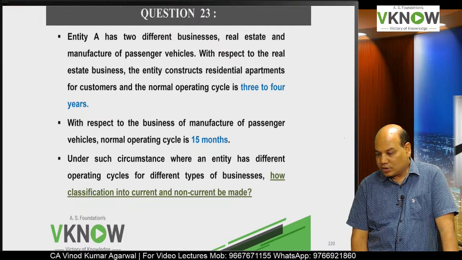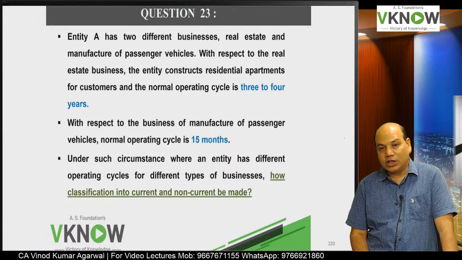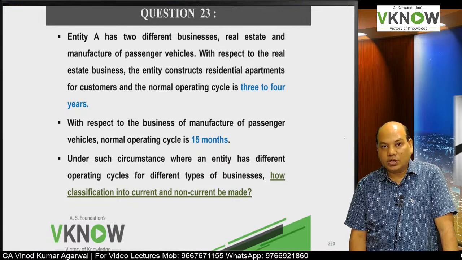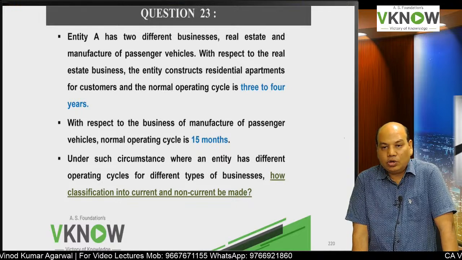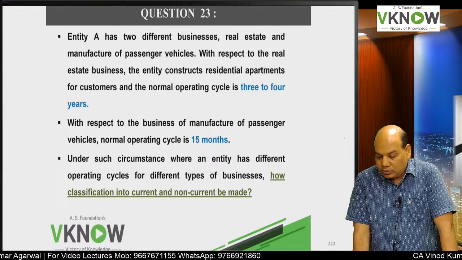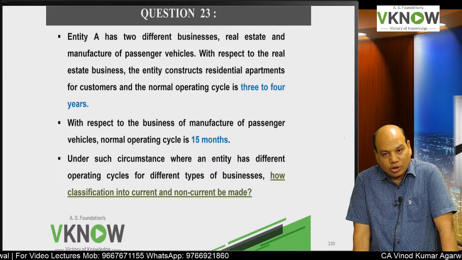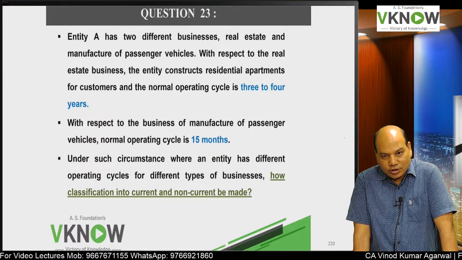Under such circumstances where an entity has different operating cycles for different types of businesses, how should classification into current and non-current be made? So the answer is, for the real estate, the normal operating cycle is 3 to 4 years.